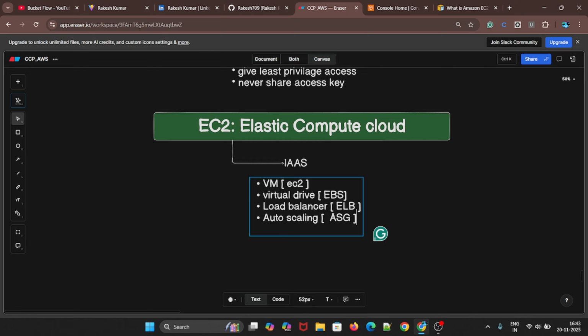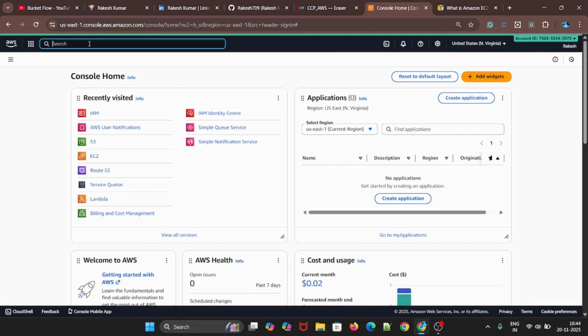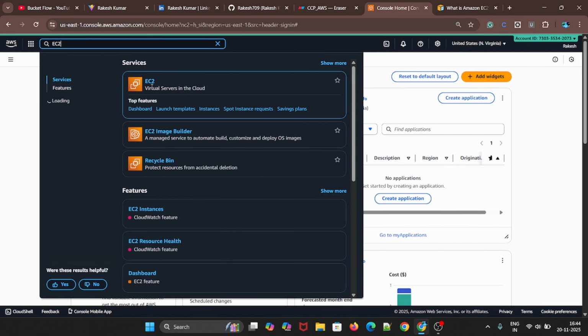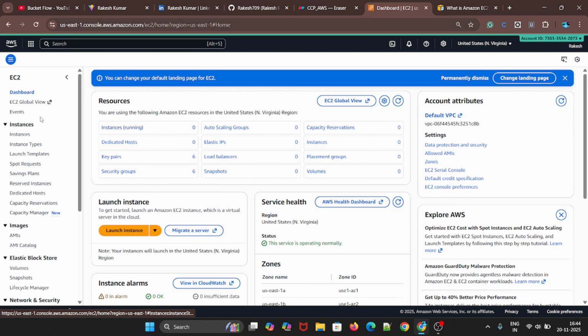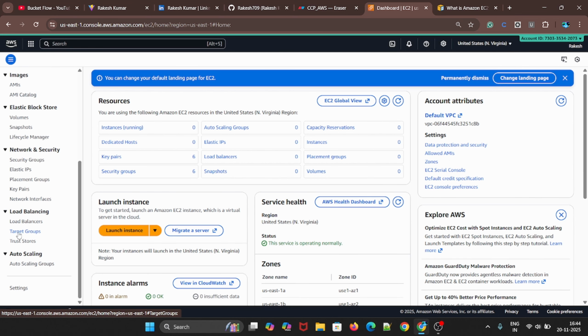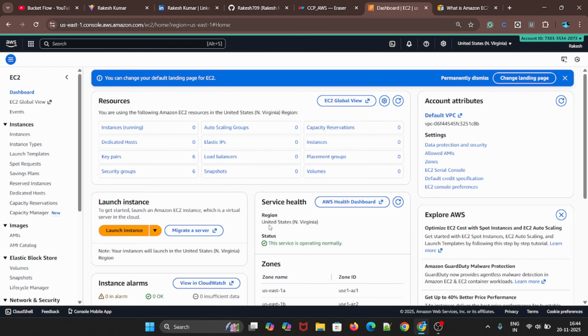Let's get back to our console. We'll search EC2, because most of us will be new. When we search EC2, we'll get something that looks like this. Here we have an instance running. So many options we have here. First of all, we'll see the overview: running instances, auto scaling group, which we talked about as ASG, then capacity reservations, dedicated hosts, key pairs, security groups, and load balancers, ELB, Elastic Load Balancer.